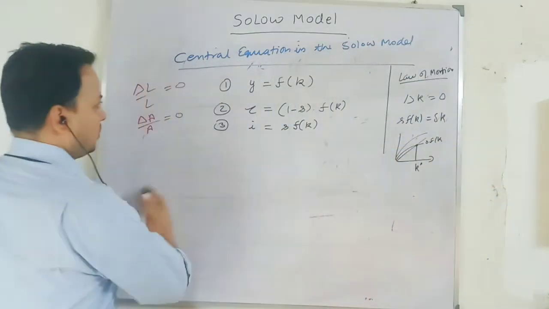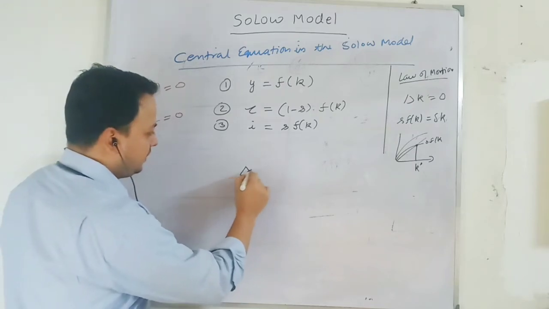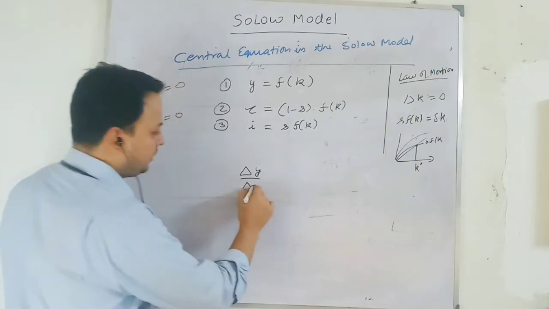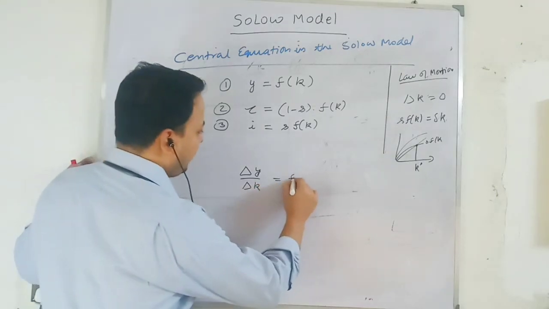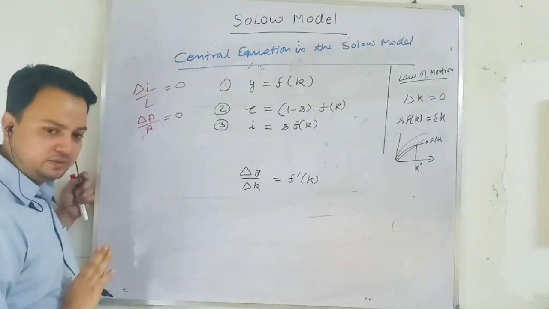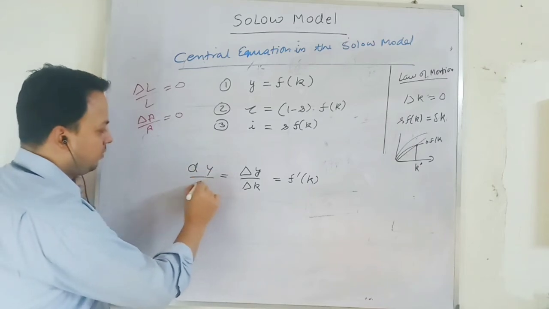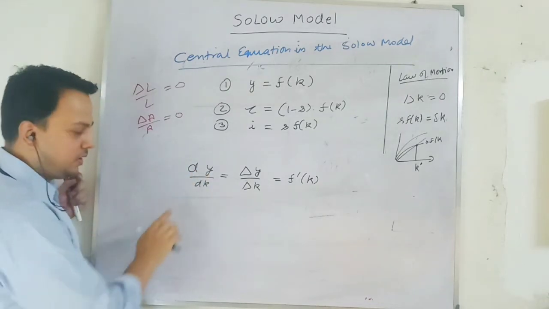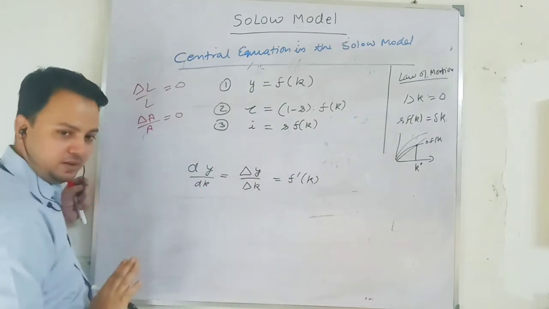So how do we take the derivative? You people know it. I write in a simple way first. Change in y over change in small k: change in output per worker divided by change in capital per worker equals f prime k. This is what? Marginal product of capital per worker. Generally we write d for total derivative, dy by dk, small y. Derivative of output per worker with respect to capital per worker. So we write f prime k.